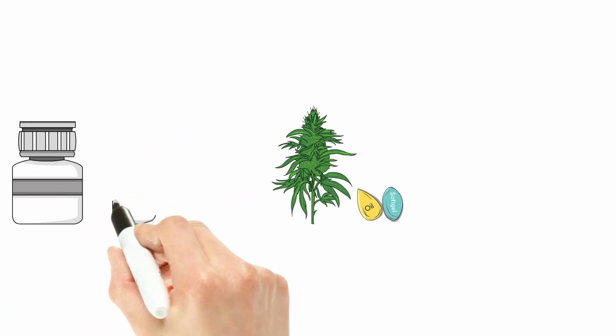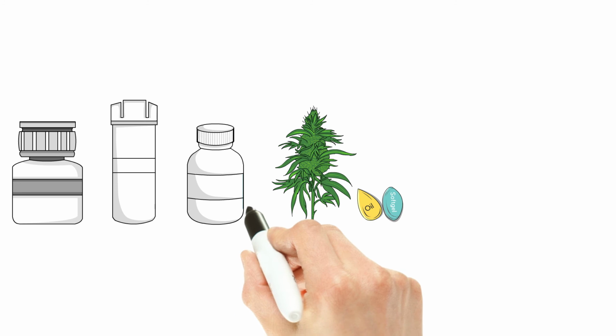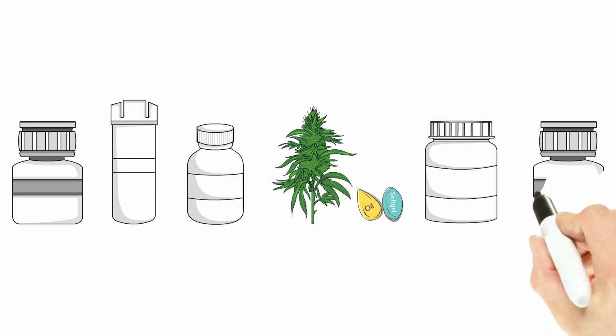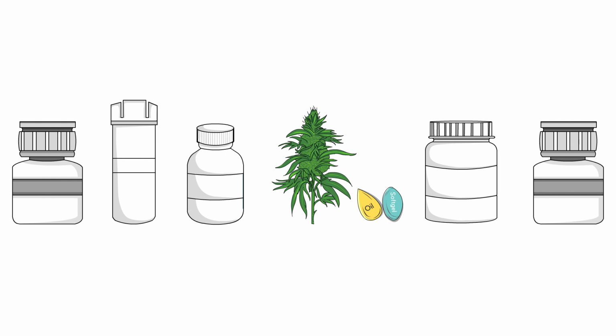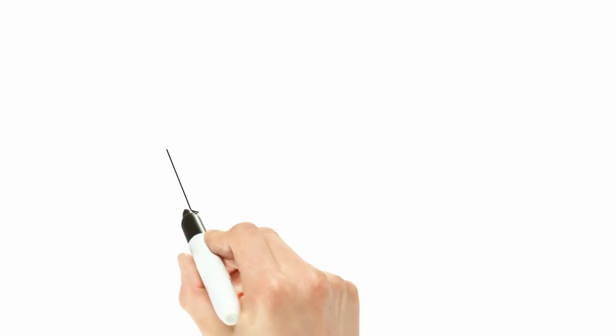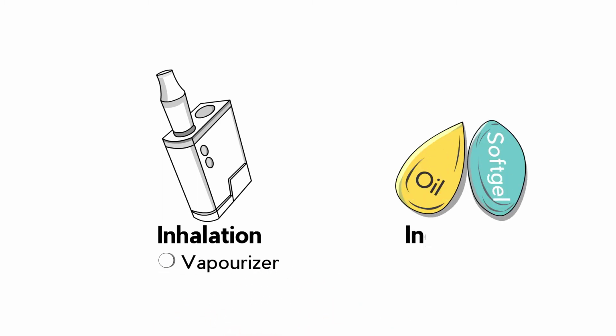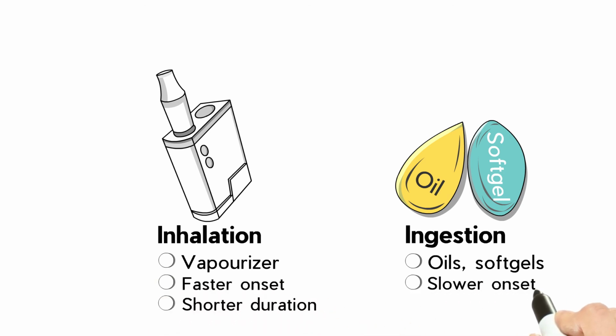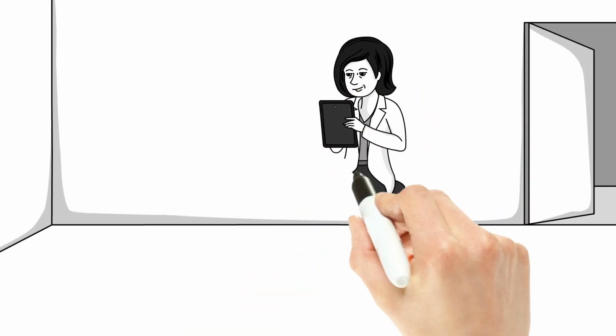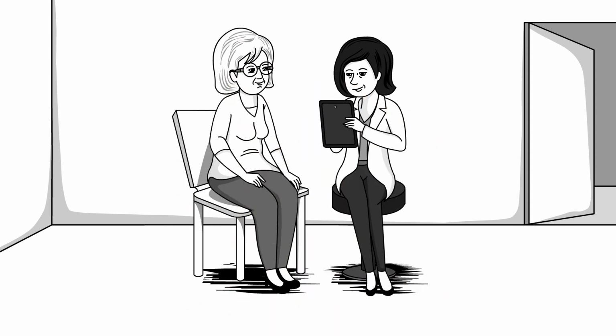Because different patients have different needs, a variety of products are available. Many patients benefit from taking more than one type, such as during the day versus at night, or for different symptoms. These products can be consumed in different ways. Cannabis flowers can be consumed by inhalation, such as by using a vaporizer. Cannabis oils and soft gel pills are ingested. These methods of consumption may have different effects. For example, they differ in how long it takes to feel their effects and how long those effects last. Talk to your healthcare professional to learn more about how medical cannabis can be used safely in the management of your health condition.